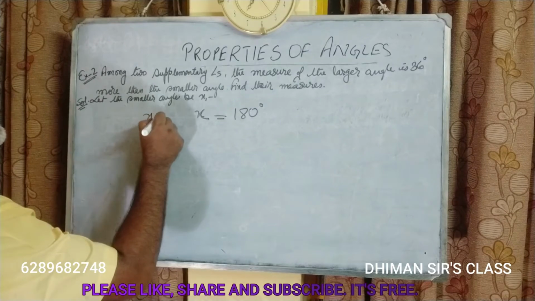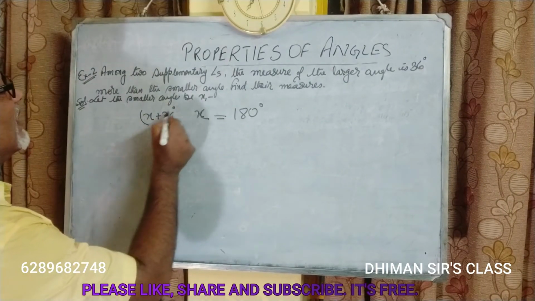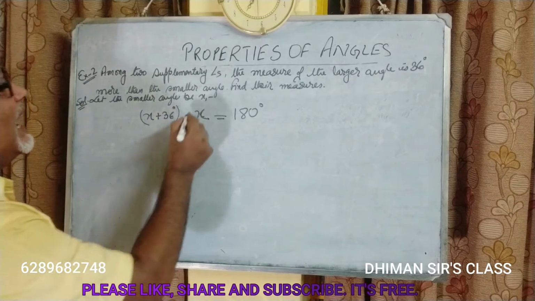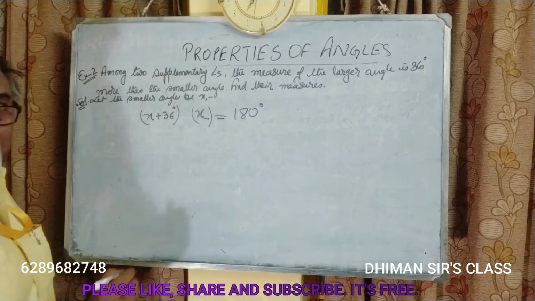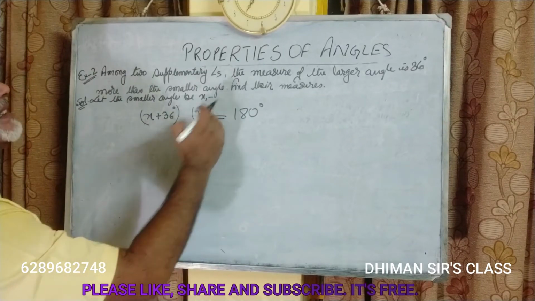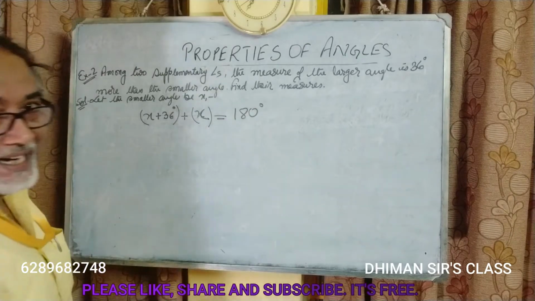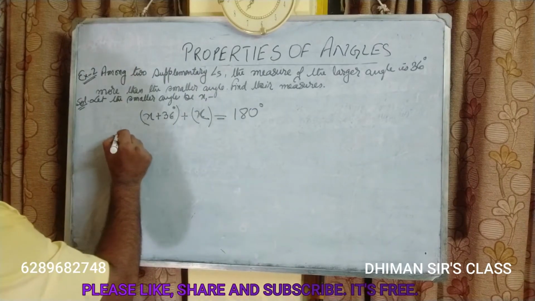So x plus 36 degree. This is the larger one, 36 degree more, and this is the smaller one. They are supplementary, means if they are added, we get 180 degree.